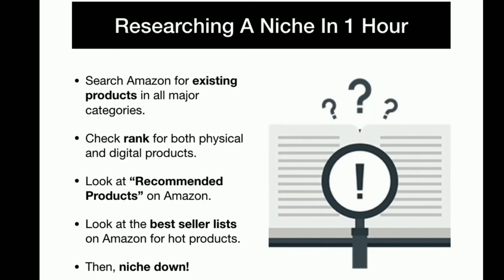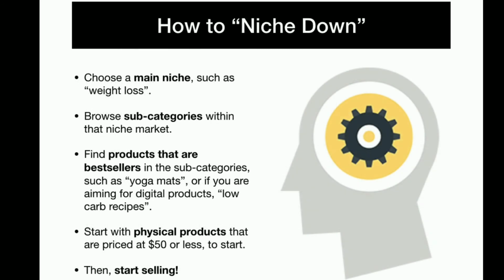Then it's time to niche down. Let me tell you what that means. When you niche down, you are choosing a main niche such as weight loss. Then you're browsing subcategories within that niche market. Find products that are bestsellers in the subcategories such as yoga mats, or perhaps if you're aiming for digital products, a weight loss category would be low-carb recipes. If you are starting with physical products, try to promote those that are priced at $50 or less to start. Then start selling.